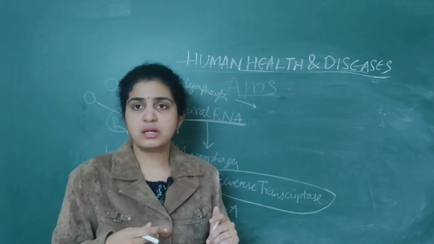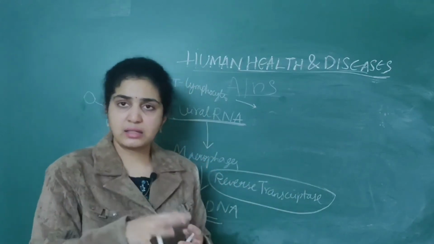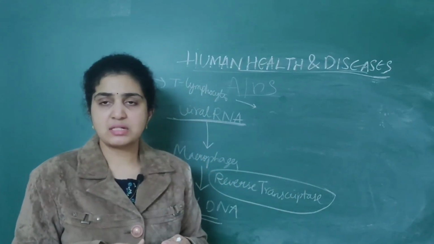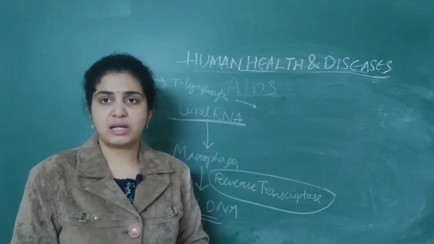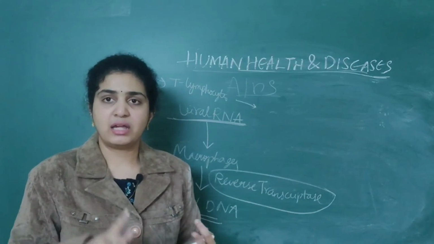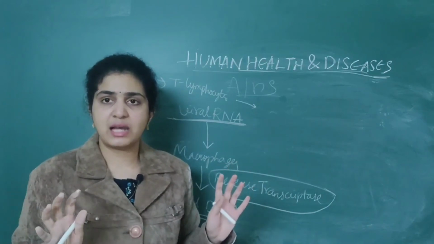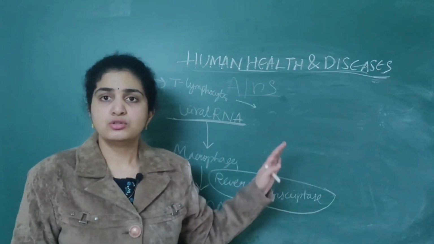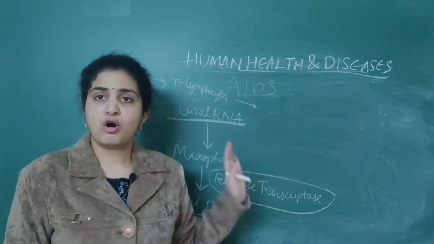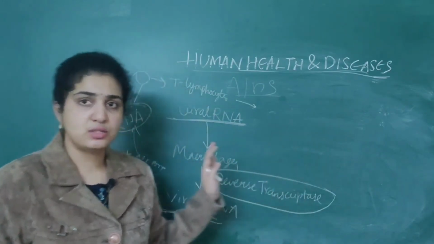If T lymphocytes are attacked and there is no good cooperation for them, all the T lymphocytes will get reduced in number and the virus will attack the numerous cells present in our body. The person will acquire all diseases, bacterial, viral, fungal, and finally it leads to death of the patient. So this is the mechanism of AIDS.